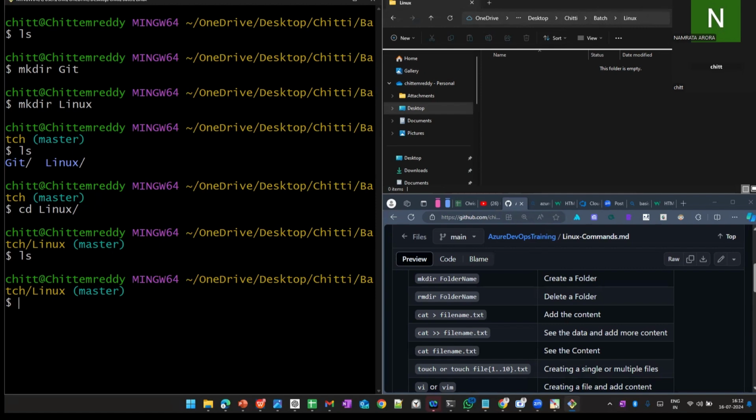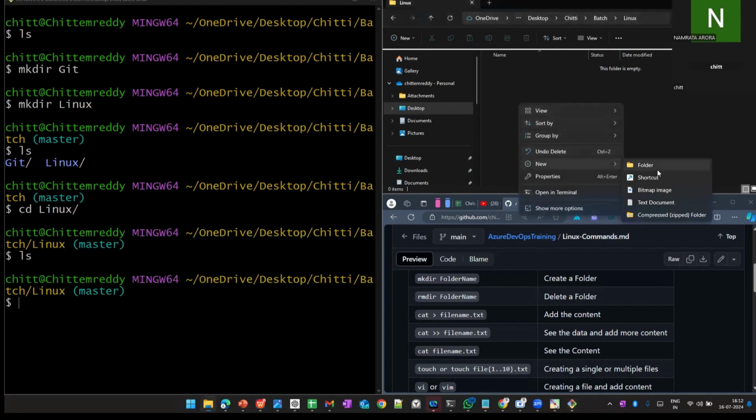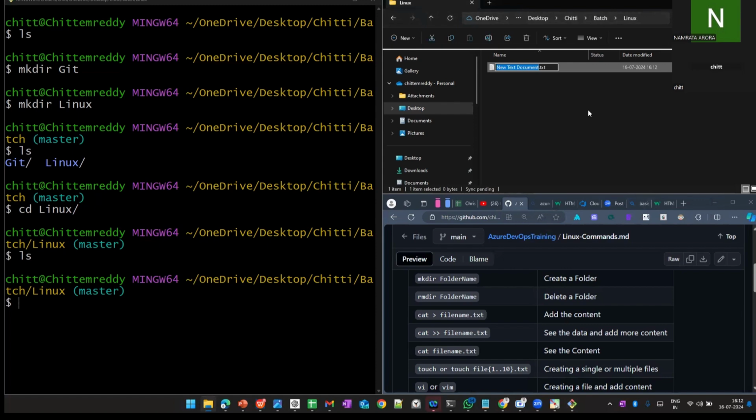Now we'll create a few files. How will we create files here? For example, if you go here to new files, we can create them through the Windows operating system also. But what is the importance of CLI? What is the Linux operating system? What is its importance? I will tell you that as well.